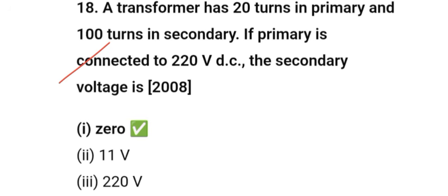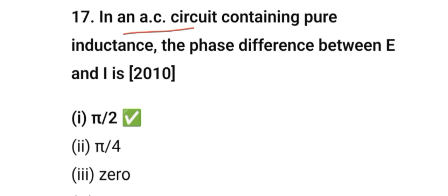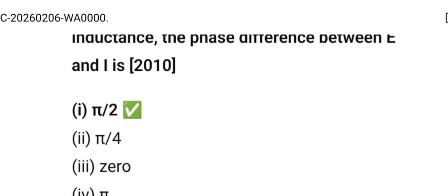A transformer has 20 turns in primary and 100 turns in secondary. If primary is connected to 220 volt DC, the secondary voltage is 0 because it works only with AC. DC gives no changing flux, so no induced voltage. In an AC circuit containing pure inductance, the phase difference between E and I is pi by 2 because current lags by 90 degree.